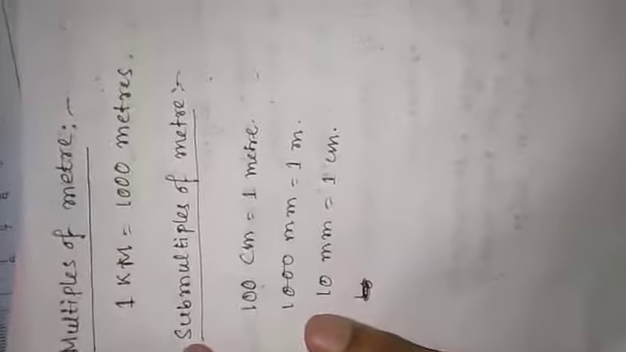Now we will discuss the submultiples of the meter. What are submultiples? If we want to measure a very small distance, suppose the length of a pencil, we know that the length of a pencil is smaller than 1 meter, is not it? So in this case we need to use shorter, that means smaller units. We usually use the centimeter and millimeter to express smaller lengths.